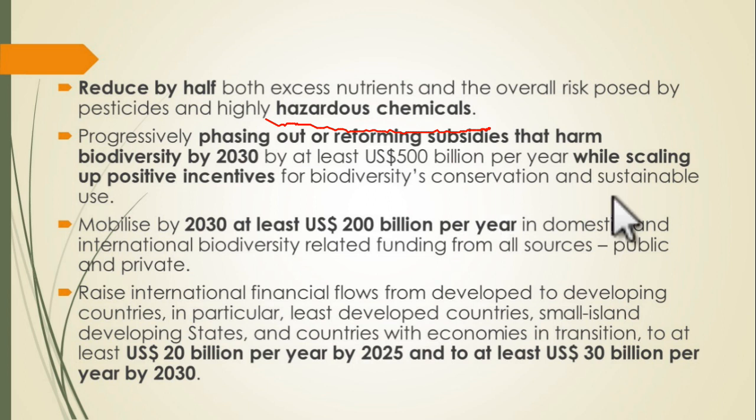Then they say that by 2030 at least US $20 billion per year should be given for biodiversity-related funding, whether public or private. And the last target is to increase the financial flow from developed to developing countries: at least 20 billion per year by 2025 and 30 billion per year by 2030. So these targets can be asked in your exams.